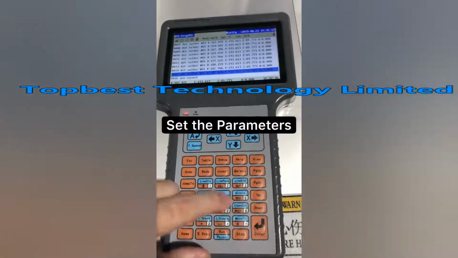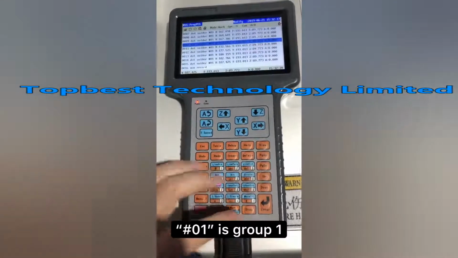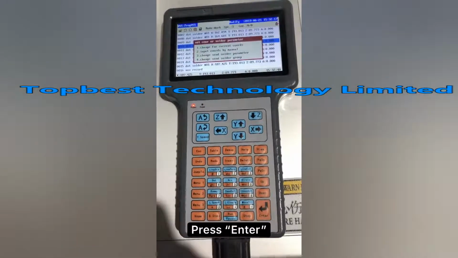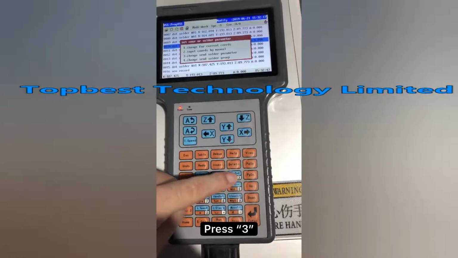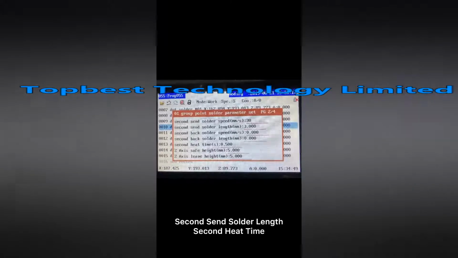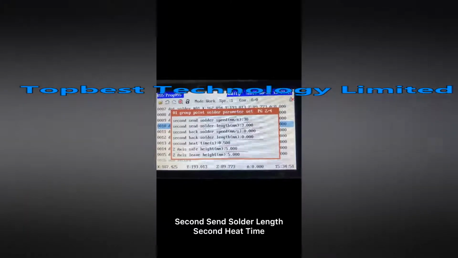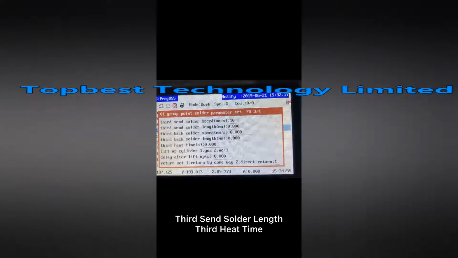To set the parameters for different groups, move the cursor to group 1, press Enter, then the interface will pop out. Press number 3, change send solder parameter. In this interface, we mainly adjust the second send solder length and the second heat time in page 2, and the third send solder length and the third heat time in page 3.